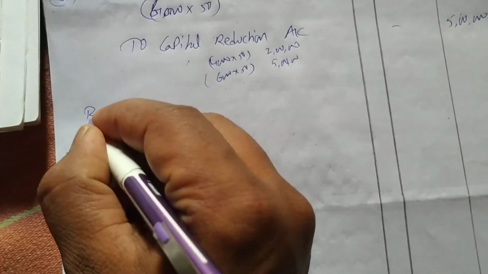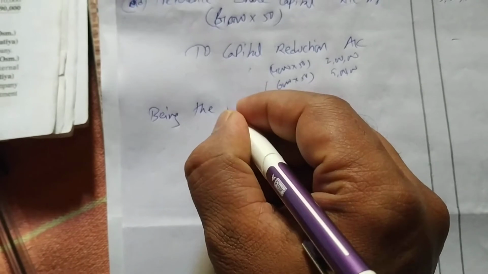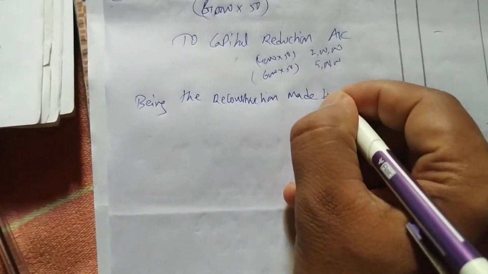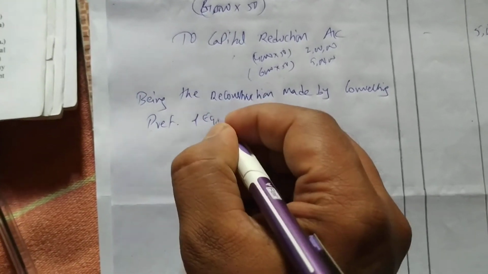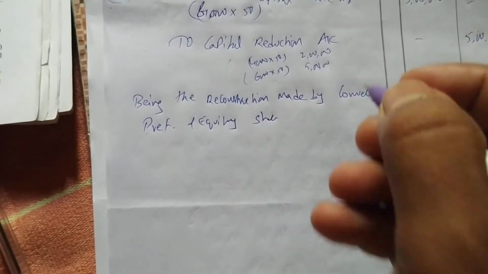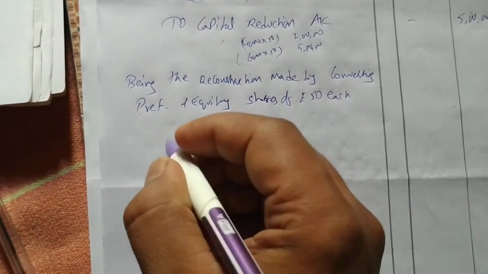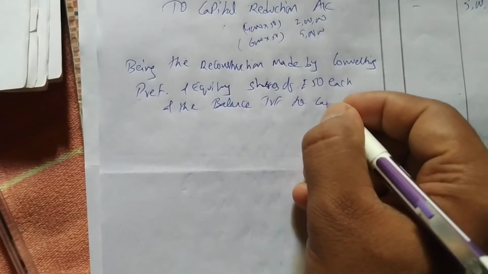Next, the reconstruction is done. Reconstruction is made by converting preference and equity shares of rupees 50 each, and the balance transferred to capital reduction account.